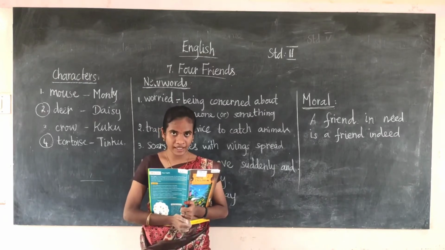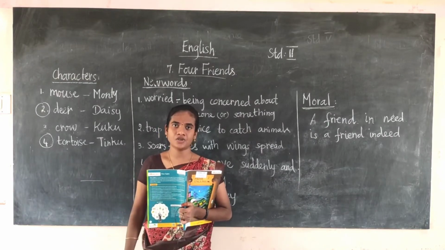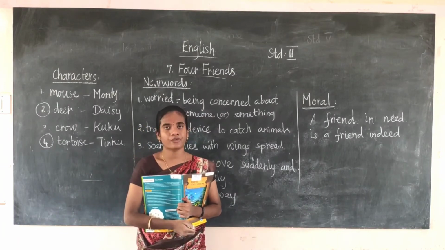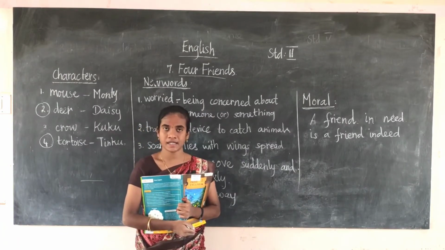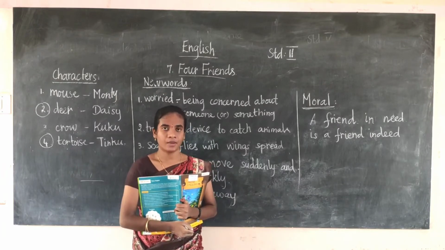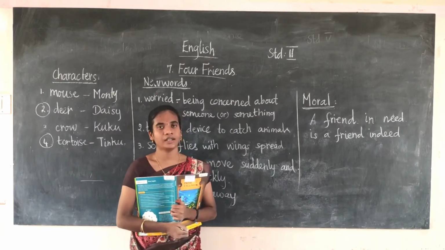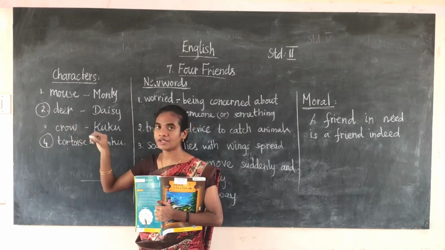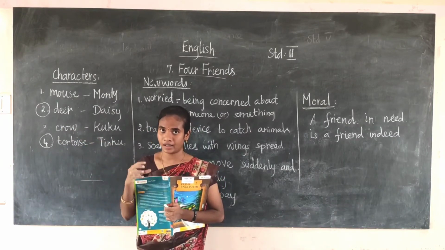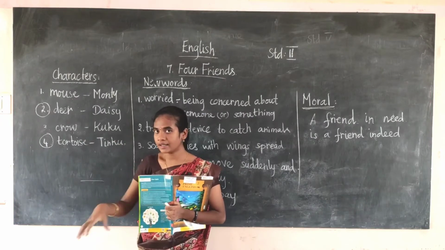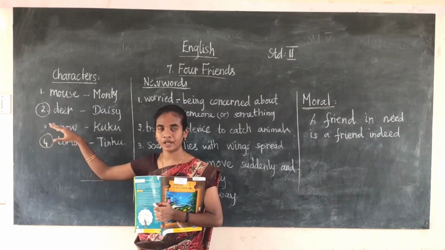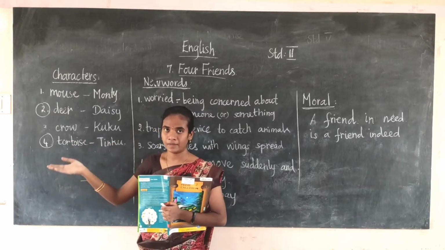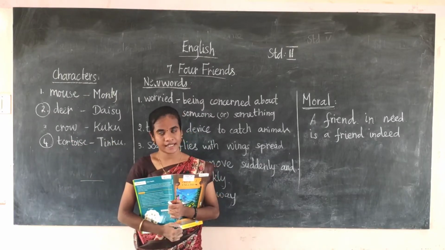A friend who helps when help is needed is a true friend. When you are in a critical position, a friend will come and help you. That is a true friend. From the story we have learned that a friend in need is a friend indeed. Here the deer and the tortoise are in a very dangerous, critical condition. The rest of the friends, three of them, united and helped them in danger, and they also saved them.